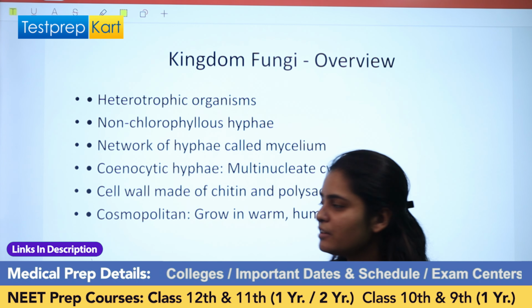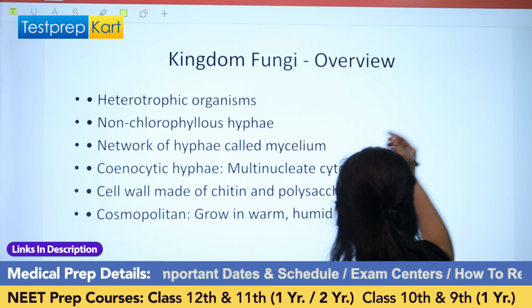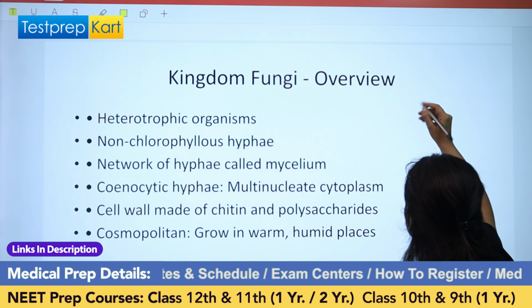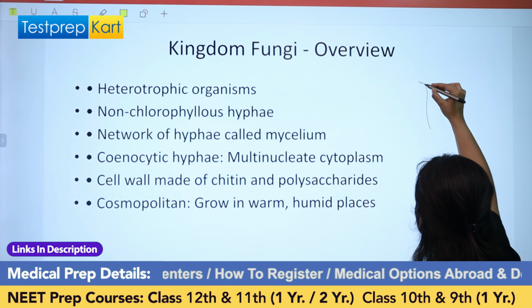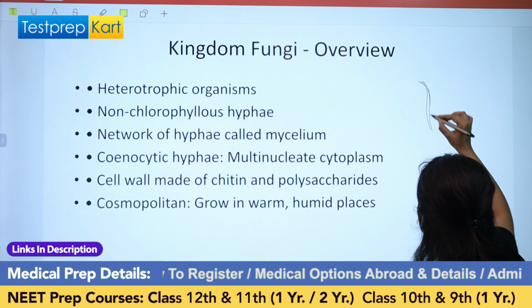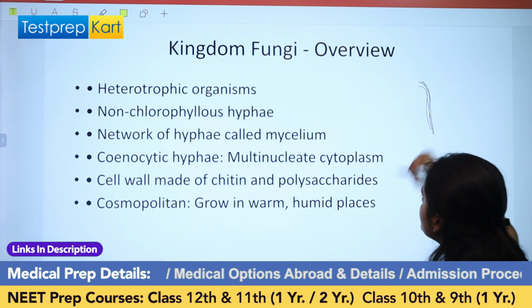Their hyphae are thread-like structures, and they are entangled together.